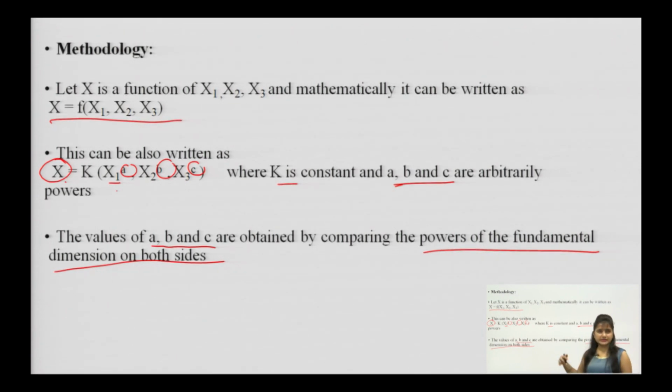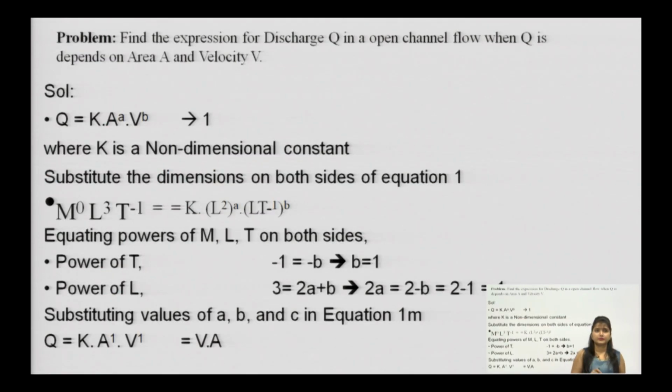This is one of the very simplest methods, where you need to calculate one dependent variable and the others are independent variables. You can make an equation, and in that equation, with the help of a constant, you can induce certain arbitrary powers in the form of a, b, c, and after equating to the other side you can calculate the values of a, b, c and hence solve. So, let us see one very simple example depending on Rayleigh's equation.